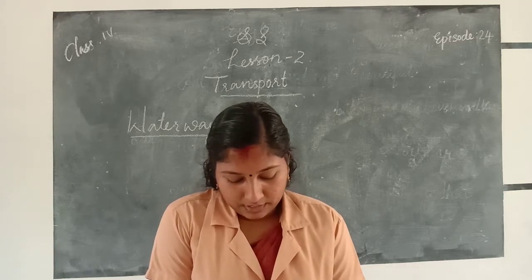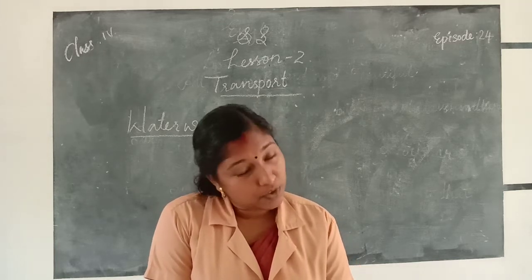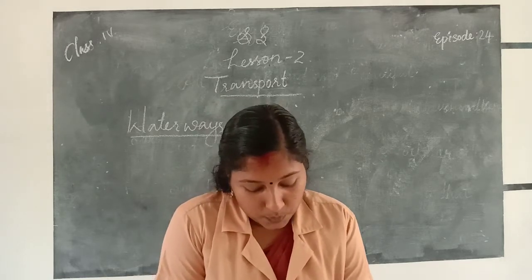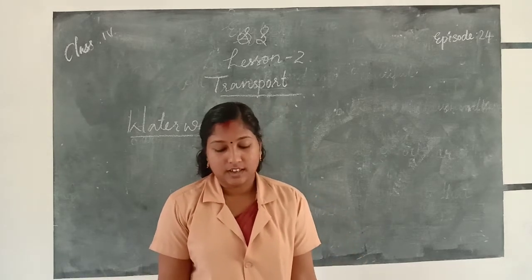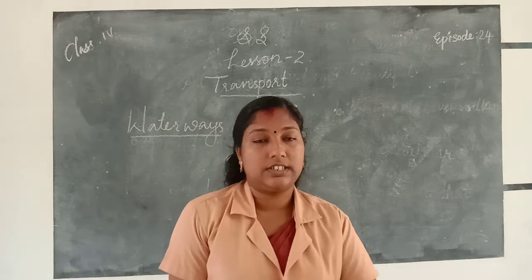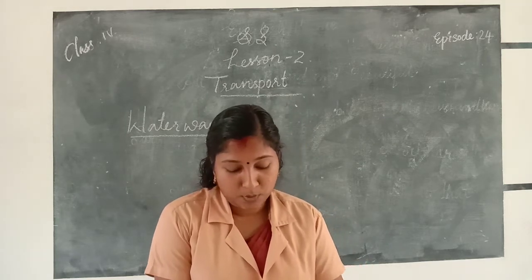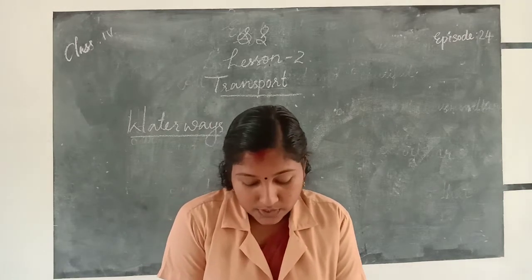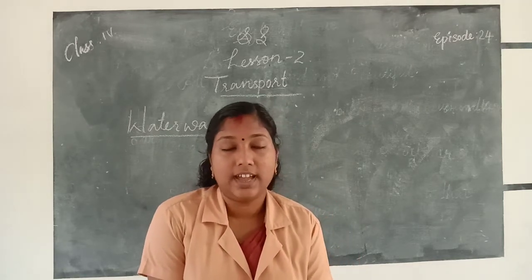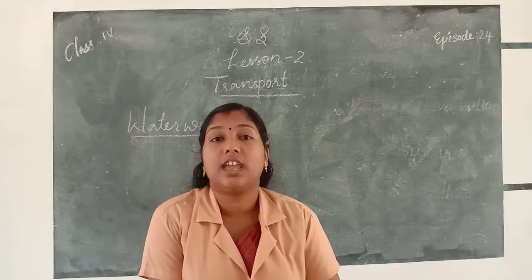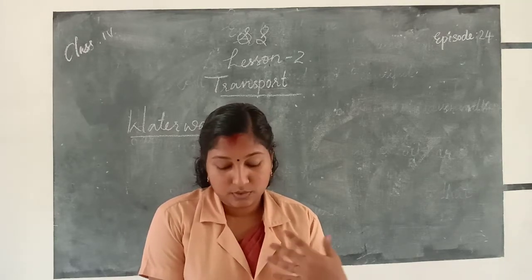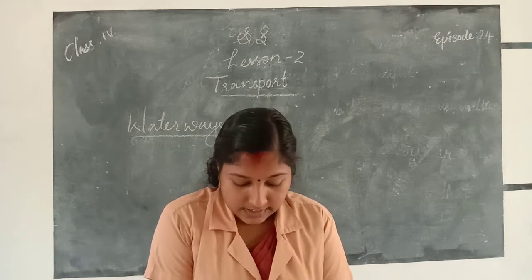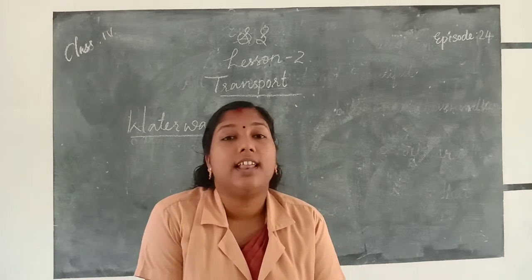Because if we use water transport, we can transport heavy and bulky goods through waterways, in oceans, seas, rivers and lakes.